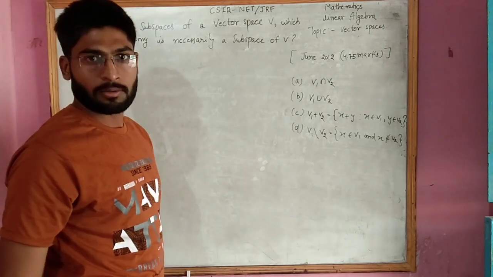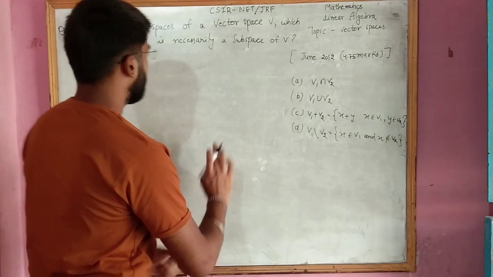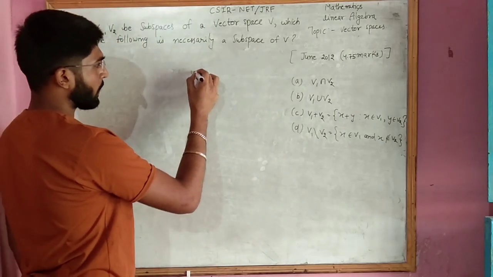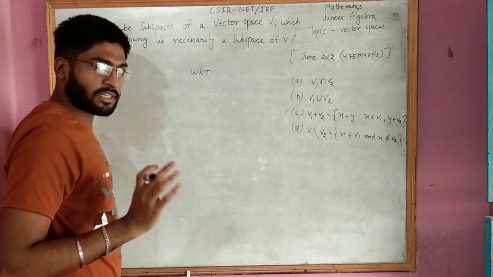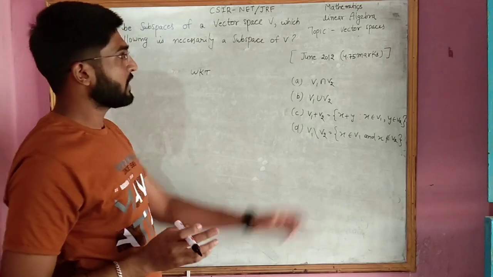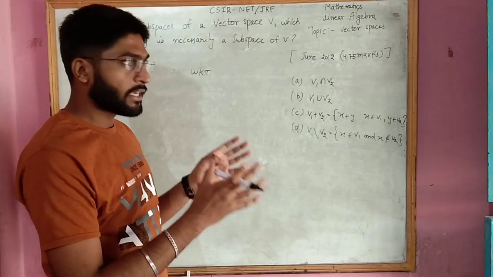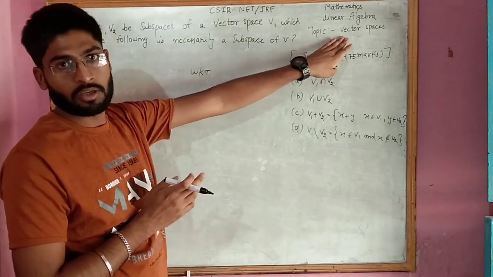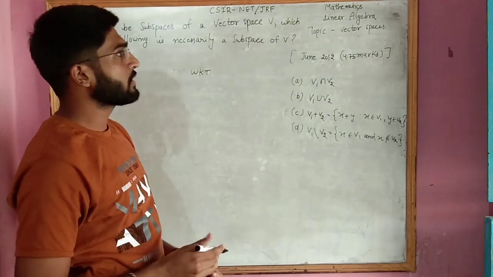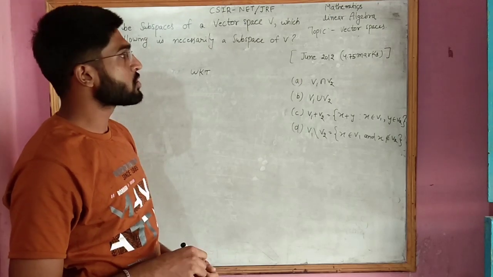These options are actually very easy, because if you have studied a linear algebra course, there is a topic vector space. In this lecture series we are only taking questions from the vector space topic; further on we will discuss some more topics also.